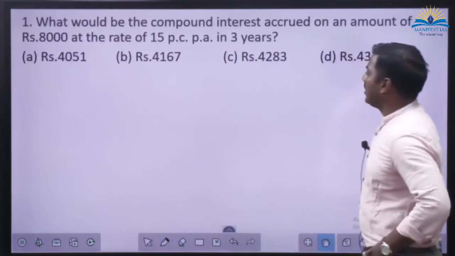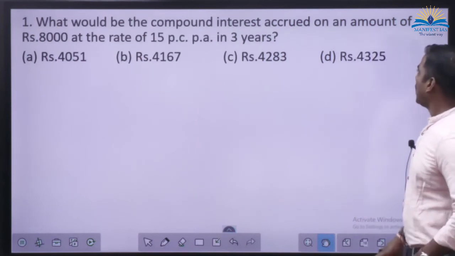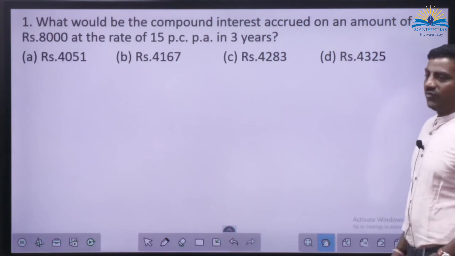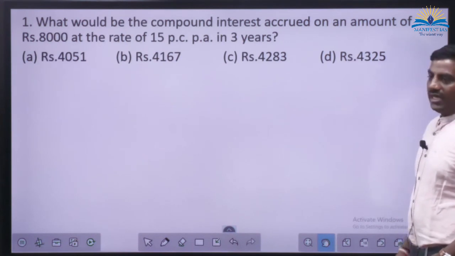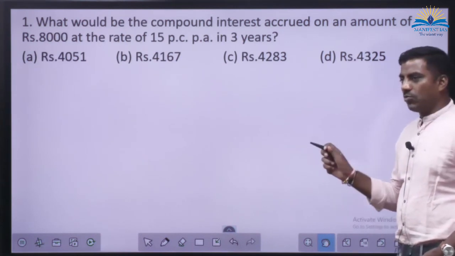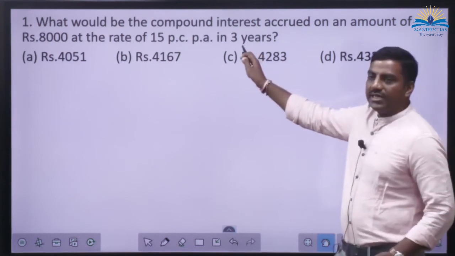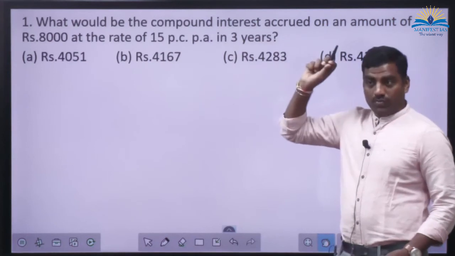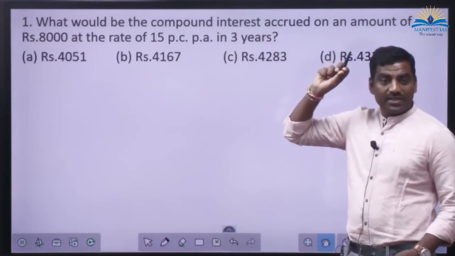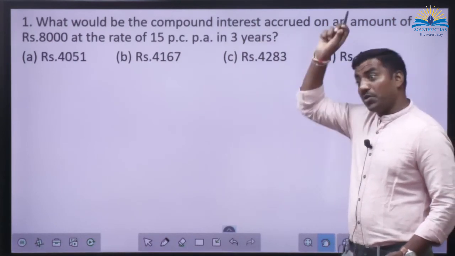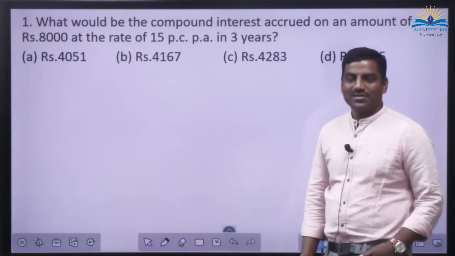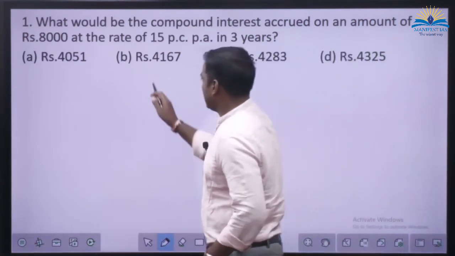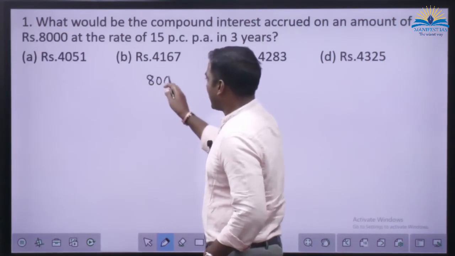What would be the compound interest accrued on an amount of rupees 8,000 at the rate of 15% in 3 years? Simple. Don't apply that formula, because here 3 is equal to T, it will go to the top, and 1.15 is the interest rate, so 1.15 to the power of 3. Imagine. Difficult, no? That is why take this 8,000. This is the balance that you have kept.